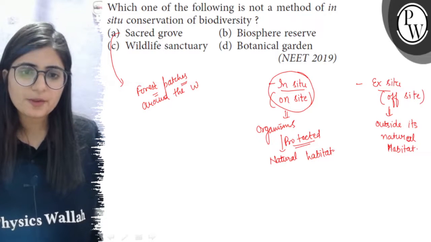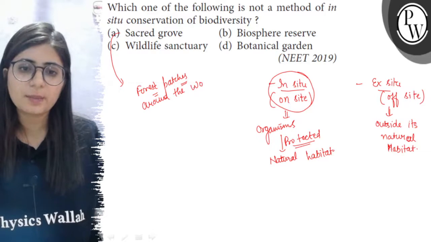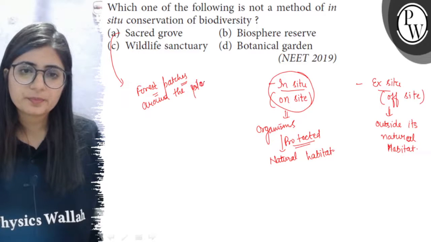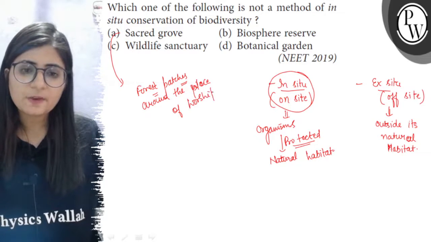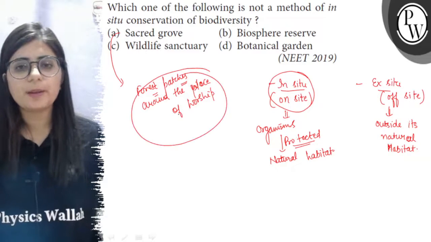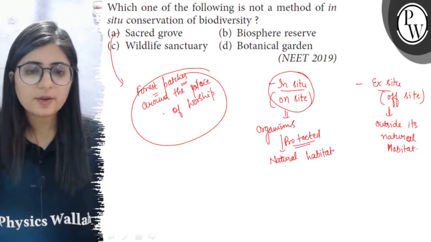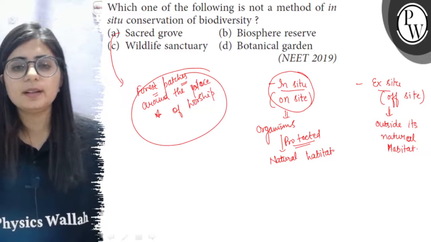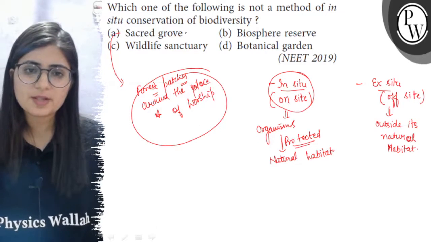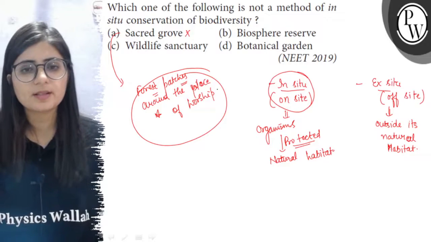So these are the forest patches around the place of worship. These forests are conserved by the tribal people who maintain them in high esteem. So here the organisms are kept protected in their natural home. So this is a method of in situ conservation. So this will not be our answer.